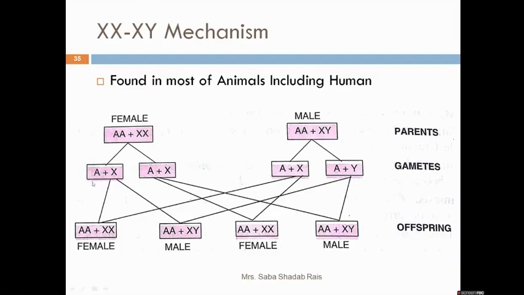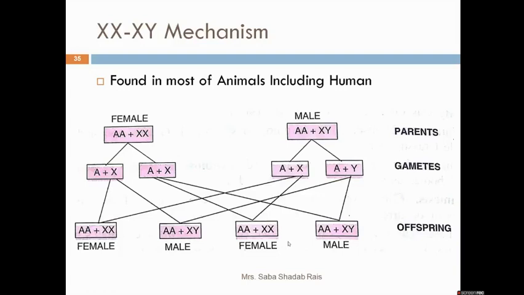Now say the female is having the same gamete. So if the female gamete is combining with the male's X-carrying gamete, at that time a female will be born. Same way with Y, a male will be born. Same in this case also. So the point to remember here is that the sex of an individual is decided by the male parent.